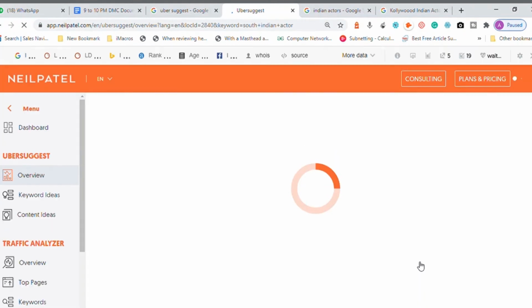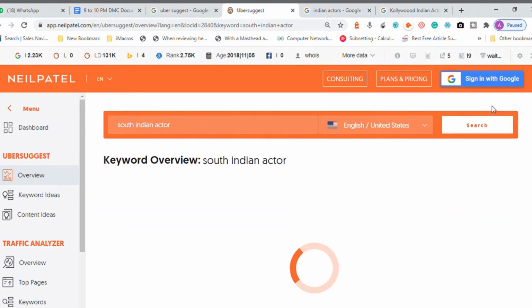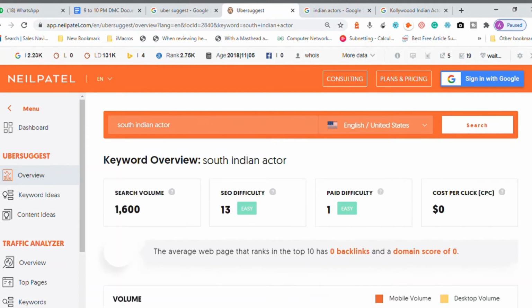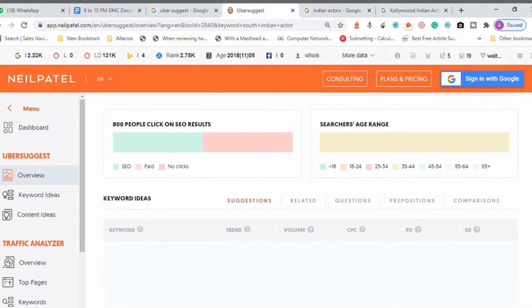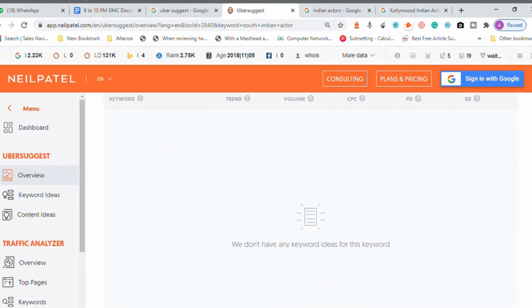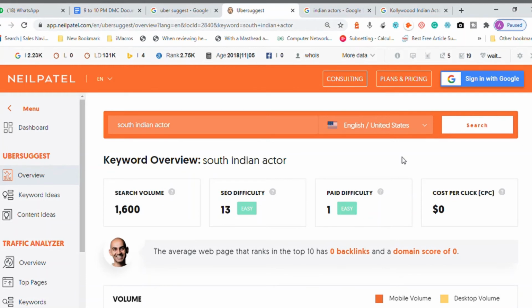It takes data from there and gives it to us in a single window. So we don't have any keyword ideas for this keyword, which means there is 1600 search volume, but no keyword ideas.